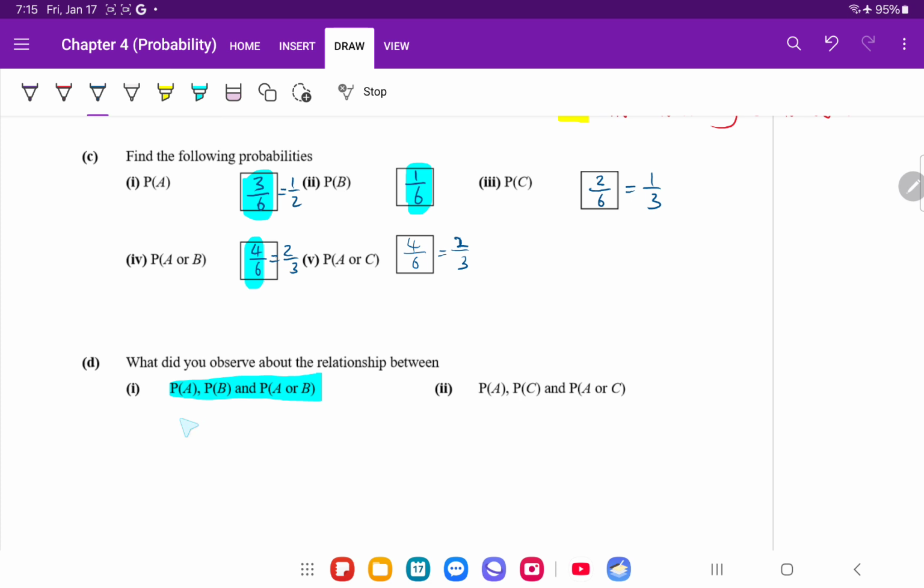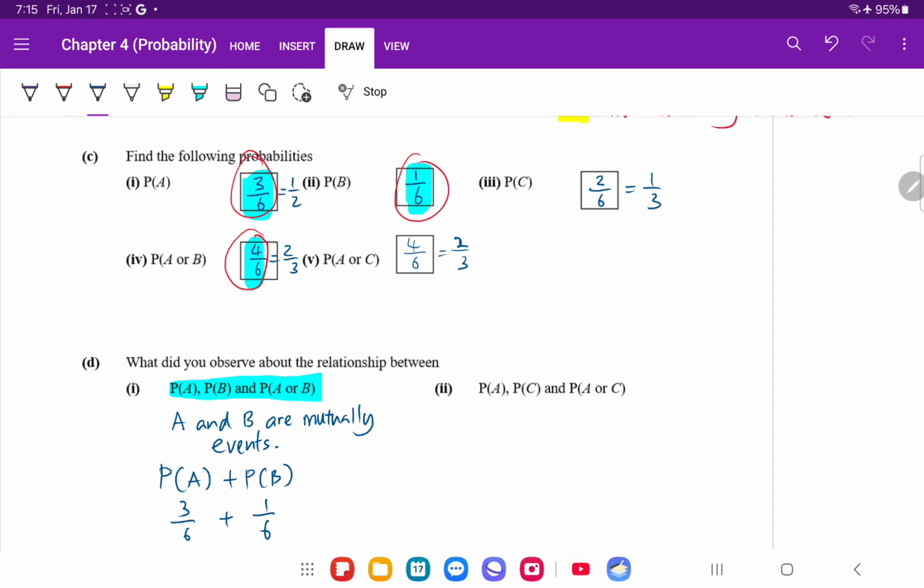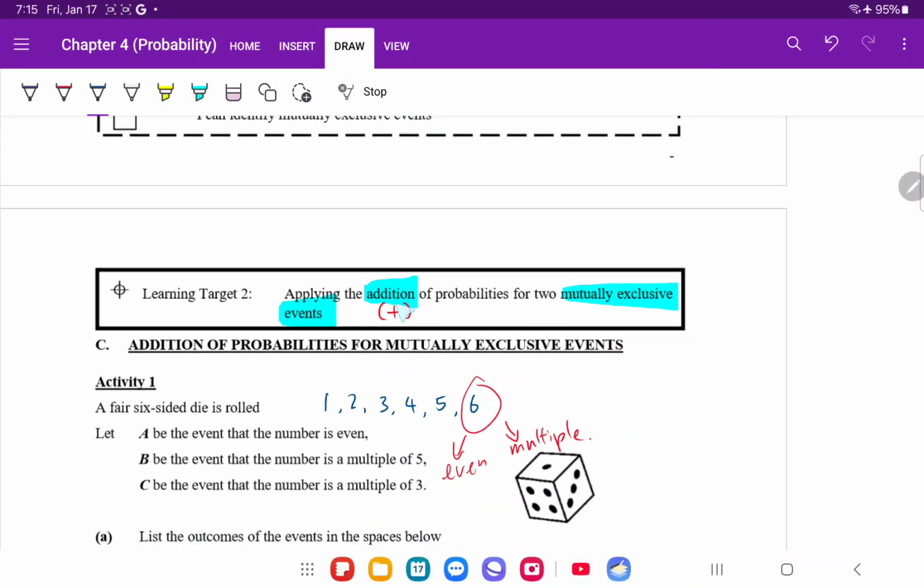Can you see that just now we mentioned A and B are mutually exclusive events? And the probabilities work like this. P(A) plus P(B) works out to be 3/6 plus 1/6. And by some coincidence, these 2 probabilities add up to equal to this, 4/6, which is the probability of A or B occurring. Now this is the addition property that I've talked about for mutually exclusive events.